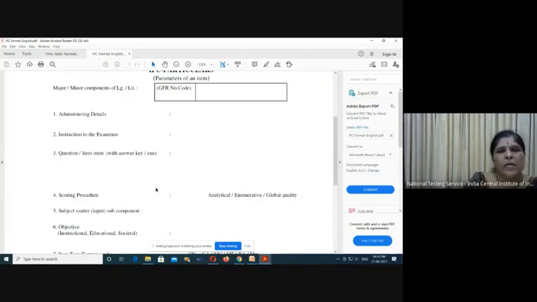Here, all the objective type questions, please note down, like multiple choice, constant alternative, matching and rearrangement, multiple facet, all these questions will come under the enumerative scoring type, because in the enumerative scoring type, it is just counting the numbers. If one is correct, you will get full marks, 1, 1, 2, 3, like that. We have to count and give the scoring. That's why it is called enumerative scoring.